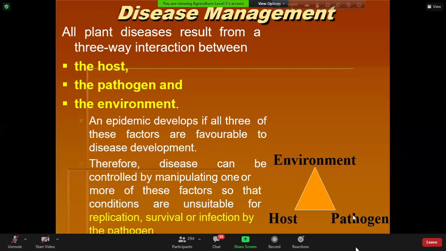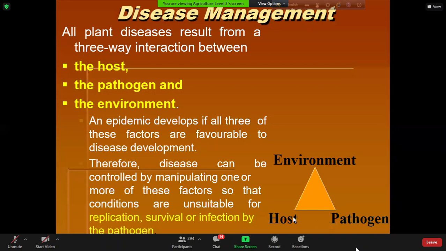Okay. Let's say rice is the host plant and Bipolaris oryzae is the pathogen, and the environment is unfavorable for the rice and favorable for Bipolaris oryzae. Only then there will be disease.